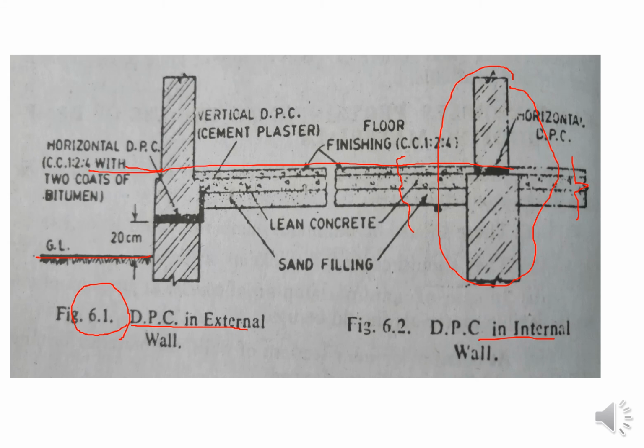For the external, from the ground level you have to go up 20 centimeter, then you have to place the horizontal DPC, and the internal DPC at the internal face. If required, you have to provide the horizontal DPC; otherwise the sand filling will be enough as a damp proofing material. So in this way you are providing the horizontal and vertical DPC at the plinth and at the walls.